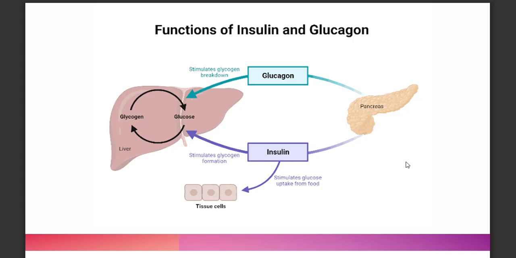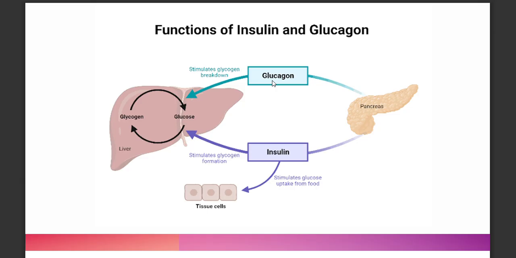Aside from coenzymes, you also have hormones that can aid or regulate metabolic processes, such as insulin and glucagon. As soon as they are released from the pancreas, they signal the liver either to store glucose as glycogen or synthesize glucose from glycogen.